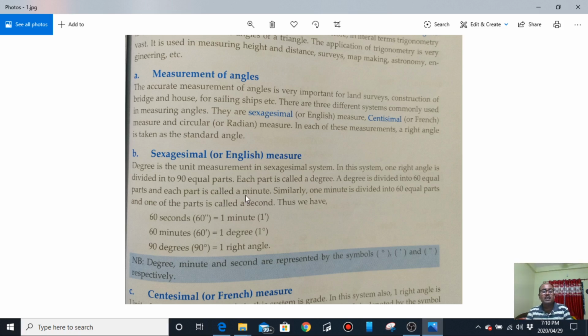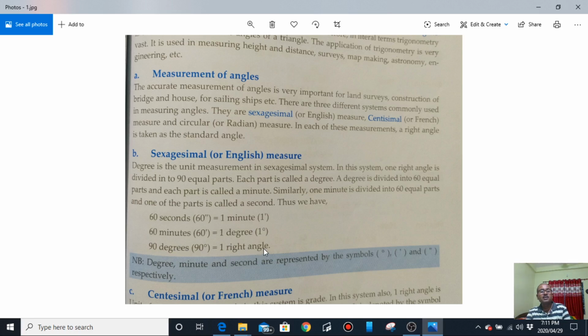So 60 sexagesimal seconds are equivalent to 1 sexagesimal minute, and 60 such minutes together make 1 degree, and 90 degrees together make 1 right angle.